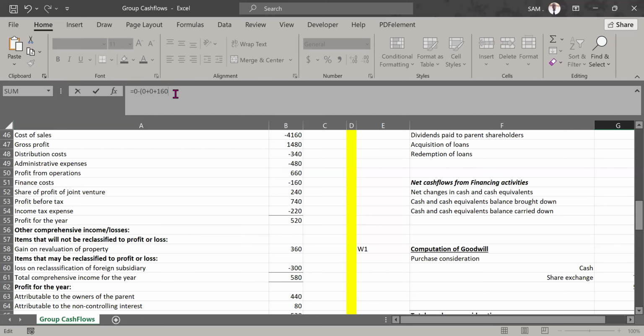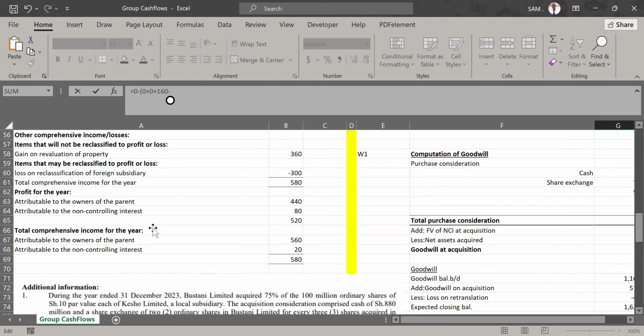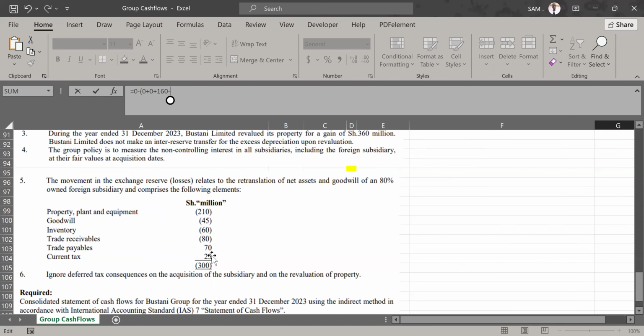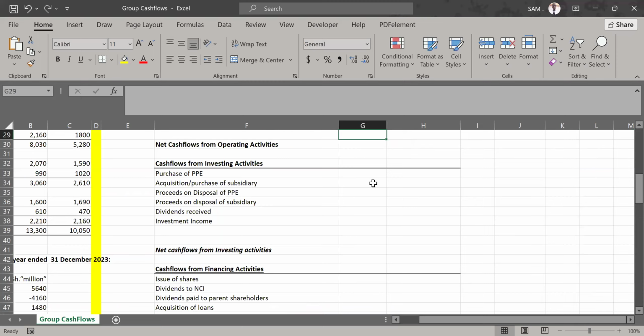It increases our liability. Then we go to note 5 and check, was there any retranslation loss affecting our finance cost or interest expense, interest payable? Let's go to note 5. I'm not able to see any interest payable or finance cost payable. So it was not affected by any retranslation loss. So we also deduct zero. There was no loss on it. I close my bracket and hit enter to see what finance cost we paid.